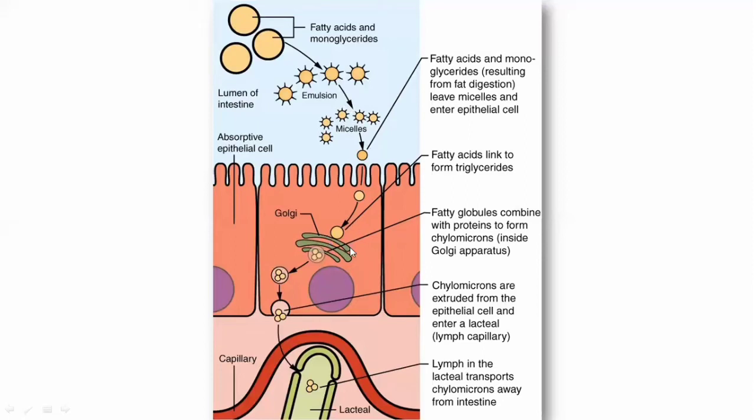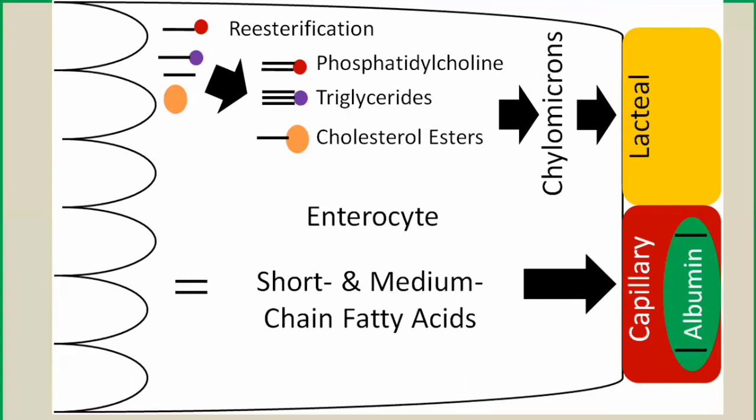When they enter the intestinal cells, they will be re-esterified. Shown here is the enterocyte, and this is the inside of the intestinal cell. Once these micelles are formed, they cannot easily cross the intestinal membrane, so the hydrolyzed molecules like phospholipids, monoglycerides and free fatty acids arrange themselves so that the hydrophobic regions are inside and the hydrophilic regions are towards the outside.